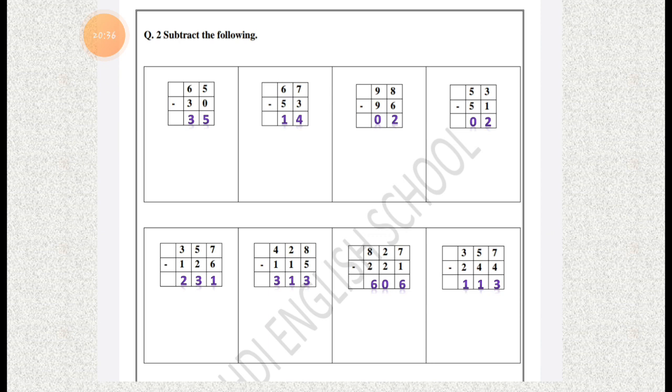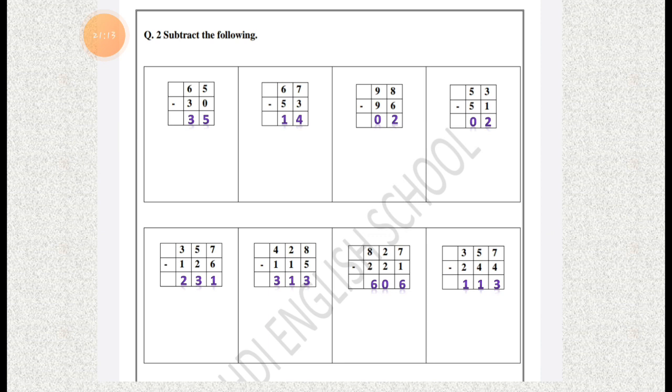So this way you have to solve the subtraction sum. This is the bridge course subtraction sum. In the previous lecture we did the subtraction worksheet. You have to write that worksheet 2 times in a rough book, and this bridge course question number 2 of standard 1 you also have to write in the rough book.